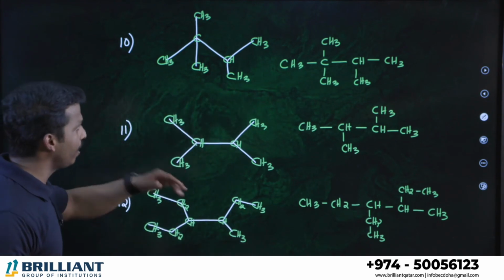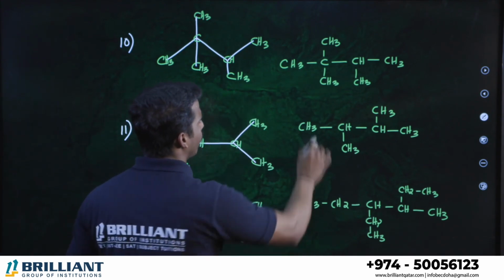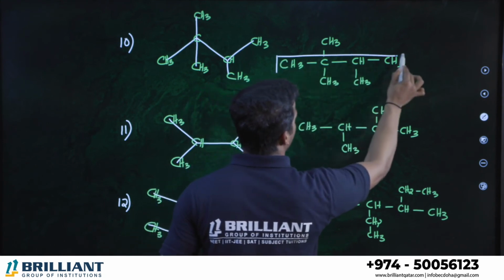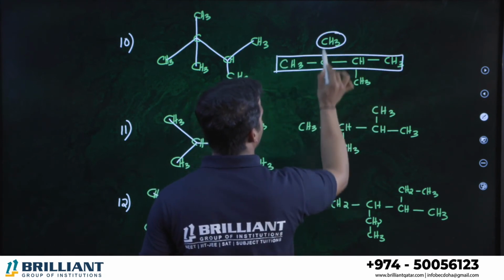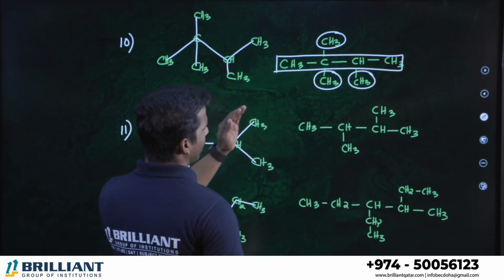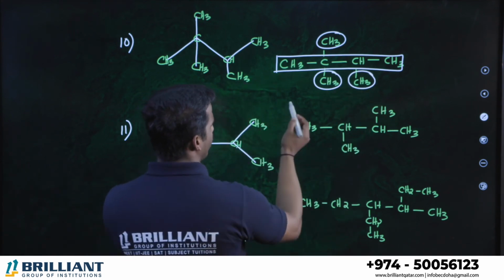Now let's go for the naming. Select the longest chain, all of you. 1, 2, 3, 4. Or 1, 2, 3, 4, all are the same. So 1, 2, 3, 4. What are the branches? Methyl, methyl, methyl. All the methyl groups should get the least number, okay? So from where can we number?